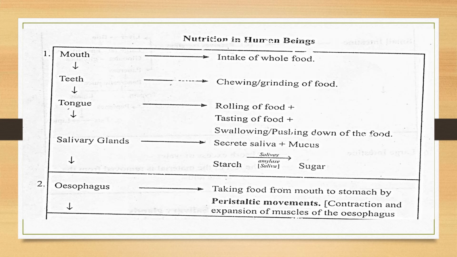Now let's study all the organs of our digestive system one by one. Right? First of all, the intake of the whole food takes place inside the mouth. After that, chewing and grinding of the food is done by the teeth. We take up the food, we bite the food, we grind the food with the help of teeth. Then what is the function of the tongue? It helps in rolling of the food, tasting of food, mixing of the food with the saliva, right? And swallowing and pushing down of the food.